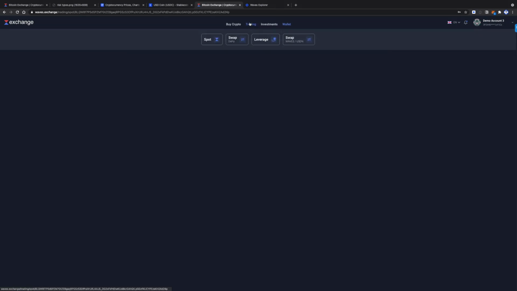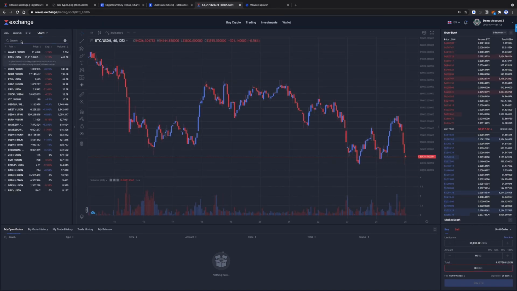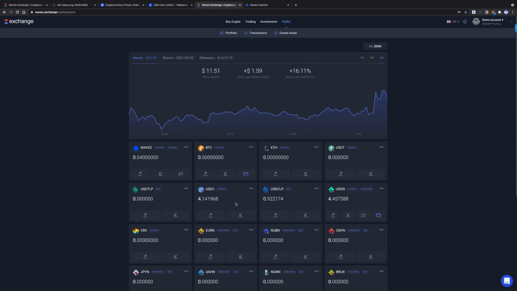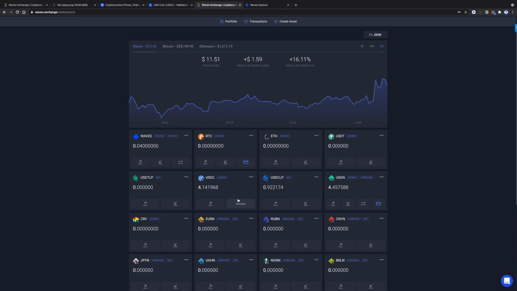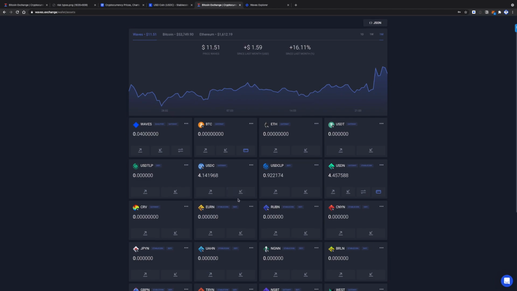You can just go to the trading section here and buy some USDC. You can find here all the pairs which are available for USDC. The main pair is USDN, of course, so you can swap or exchange your Waves tokens or Bitcoin tokens to USDN, and then you can exchange USDN to USDC, for example. The second option, how you can get USDC on Waves Exchange, is you can deposit from any Ethereum wallet. So USDC, as you may know, is an ERC20 asset, and Waves supports it.